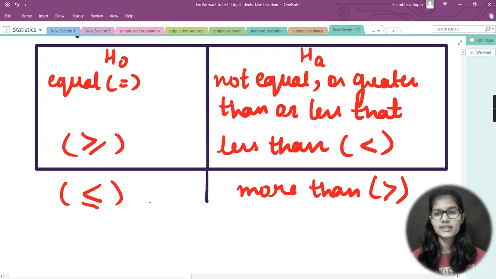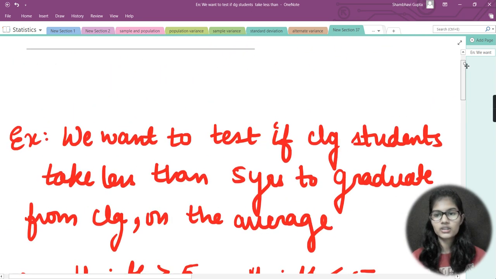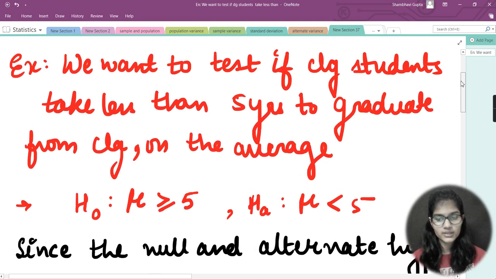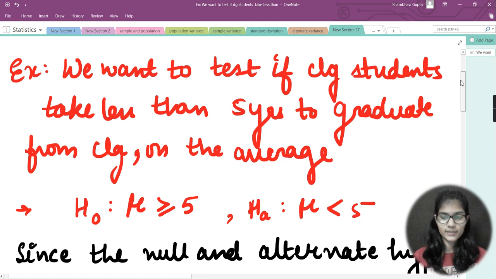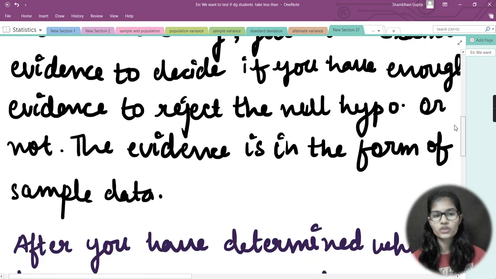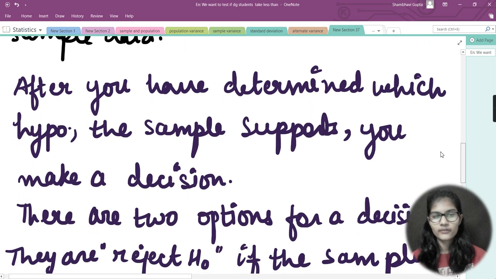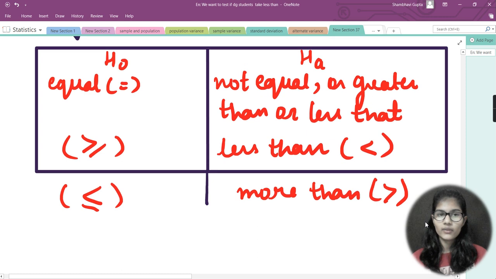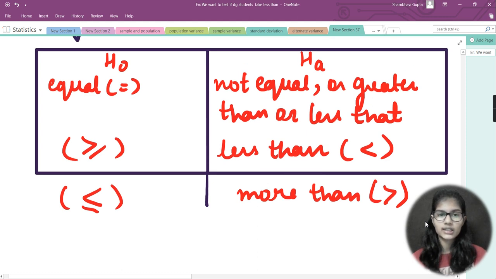I hope that till now you have got a clear and fair idea regarding the null hypothesis and the alternate hypothesis. We also saw that when you have categorized it as null or alternate, after that you need to make the decision, which we have covered here. And I have also given you some conditions regarding H naught and HA.